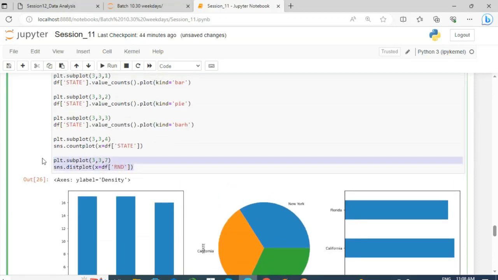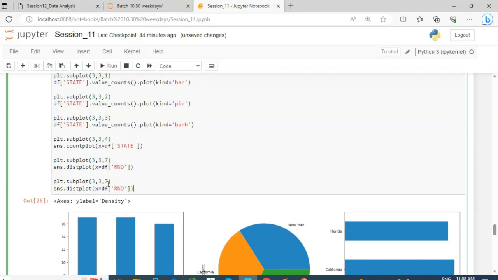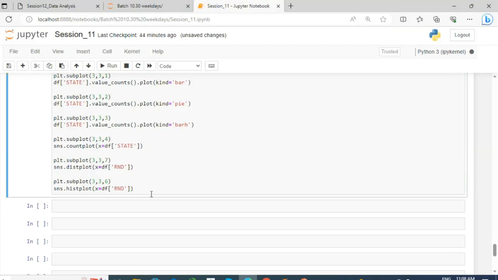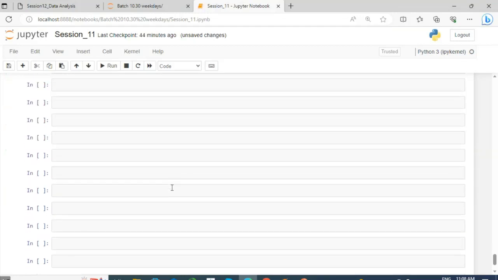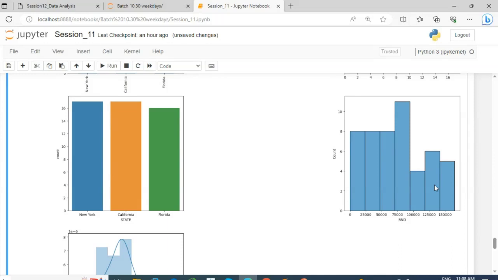So I will use this code again, and at the 6th number I will change this plot to histplot, and you will get your histogram at the 6th position.